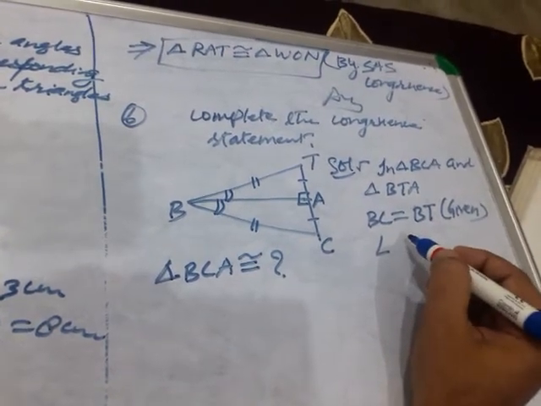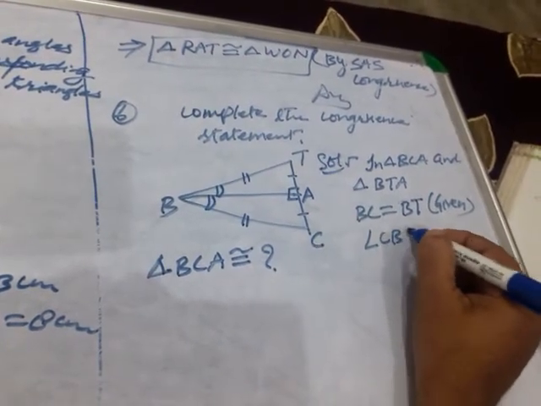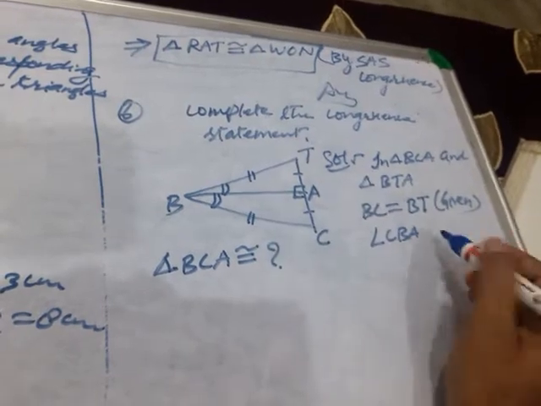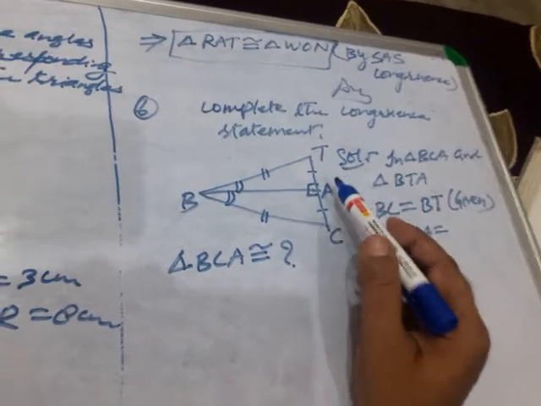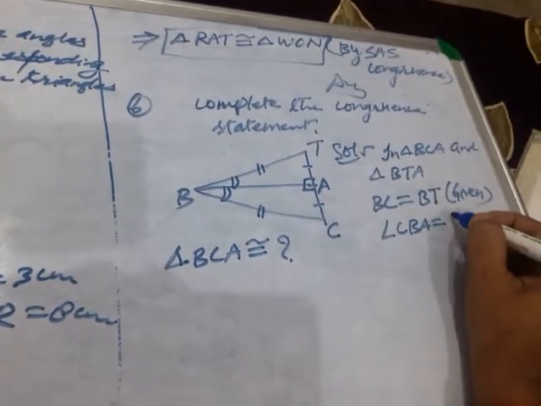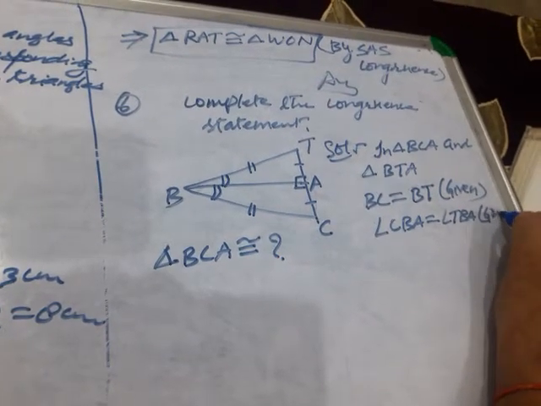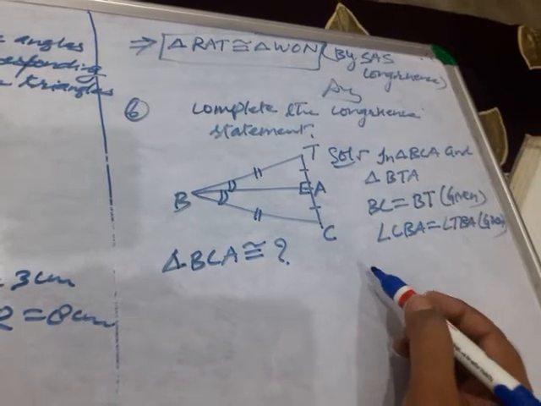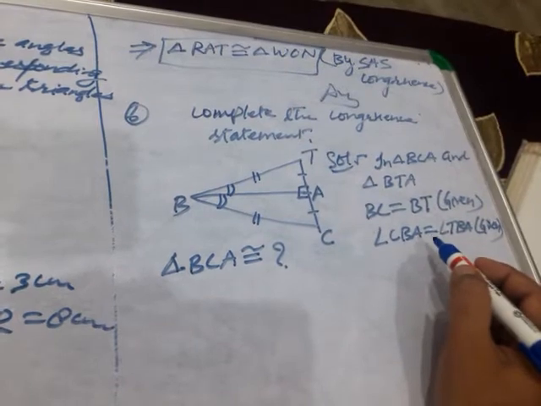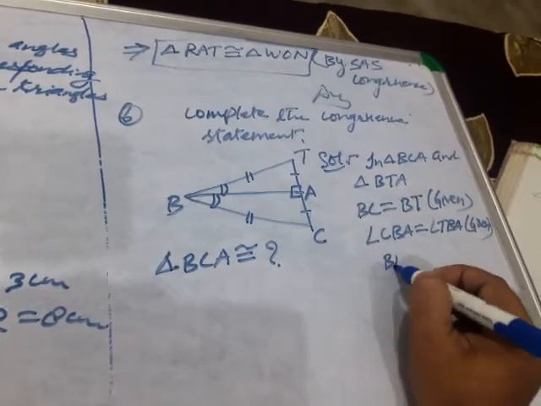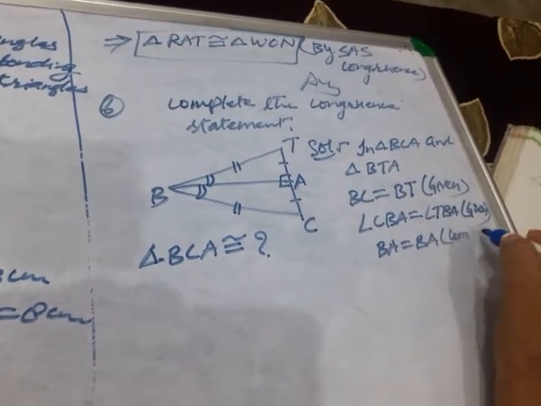Angle CBA, or you can write angle ABC, is equal to angle TBA, that is also given in the question. Write down. Okay children, and BA equal to BA, that is common in both the triangles.